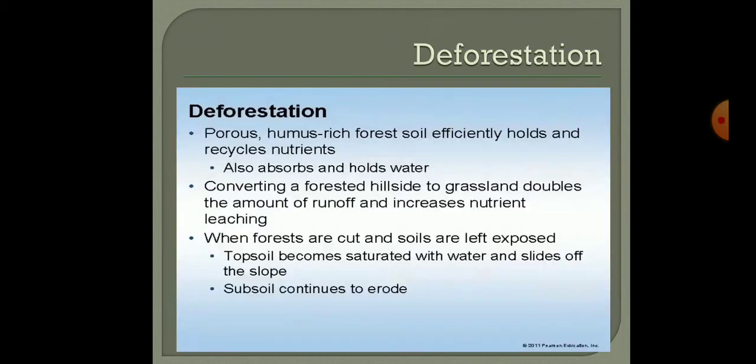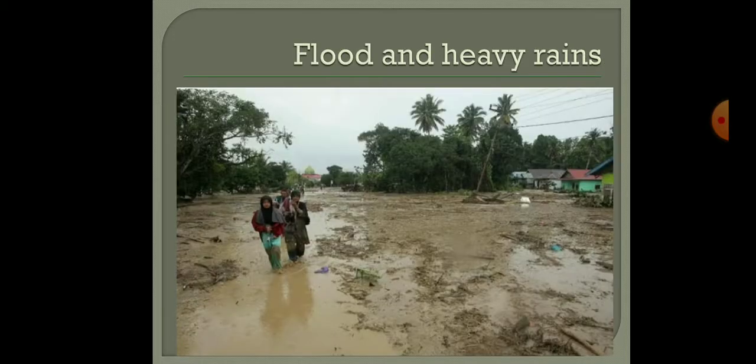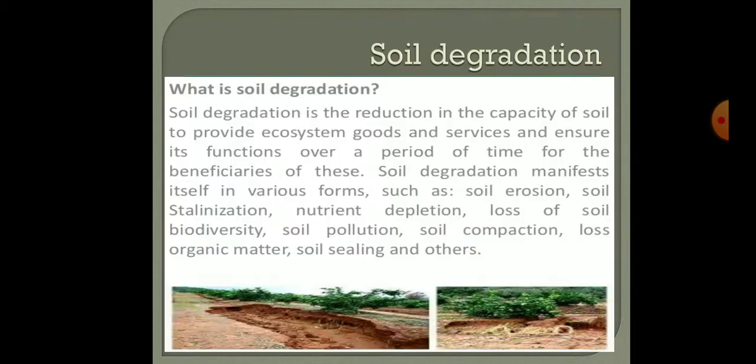Like this, overgrazing is also happening. Okay, deforestation means cutting of the trees. Then forest fire is also a major reason for the erosion of soil. Like when these types of floods come, they will erode the upper layer of the soil. Okay, now soil pollution is also happening because of the farmers, like they are using chemicals, and when these chemicals go down, they cause pollution to the soil. Okay, and this soil degradation happens when the flood comes. Okay, and this will take the nutrients or the rich soil content with it.